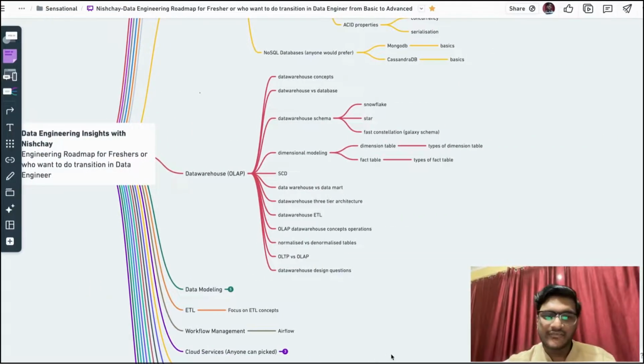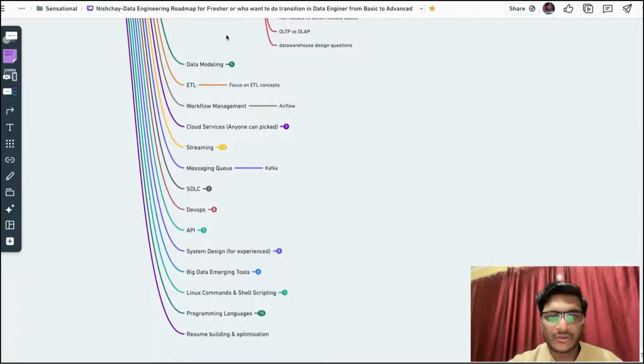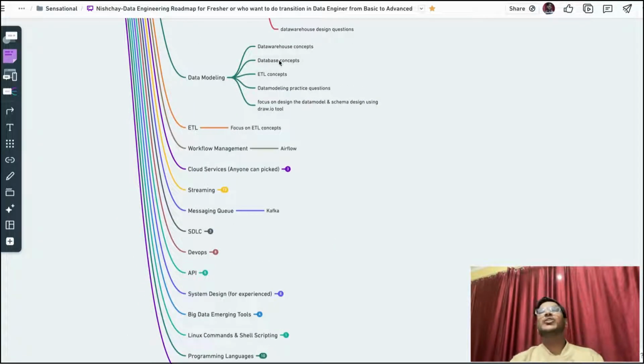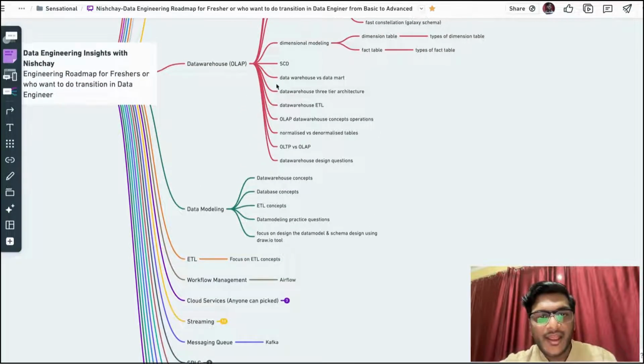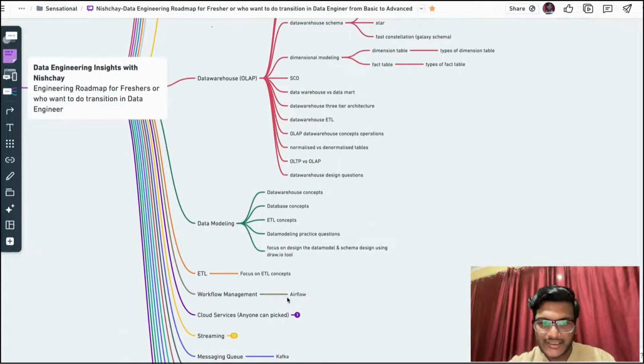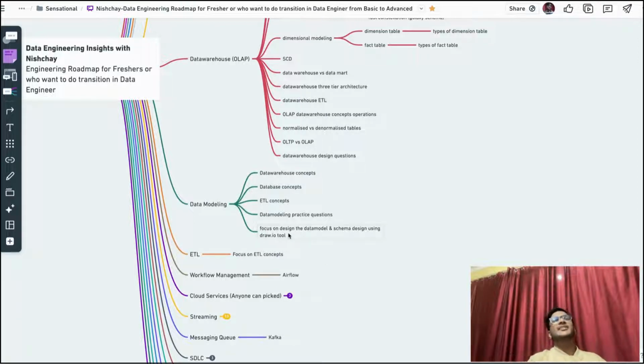After the data warehouse we have to focus on data modeling. To solve data modeling questions in an interview, you should first know the database concept and the data warehouse concept that I showed you before, and also the ETL concept. You can take some practice on how to design the data model and the table schema for a table. Let's take an example: one question was asked to me at Amazon, which I mentioned in the video on my Amazon interview experience for data engineer.